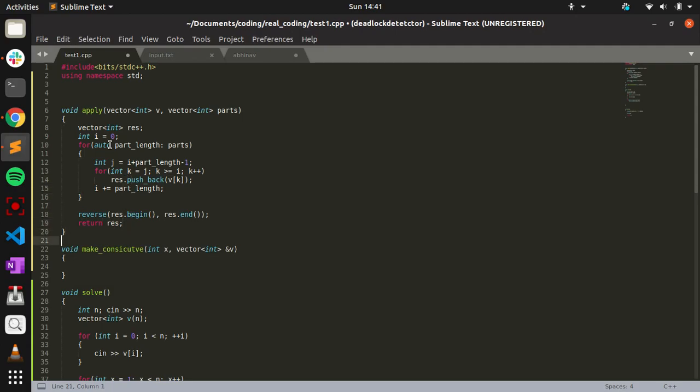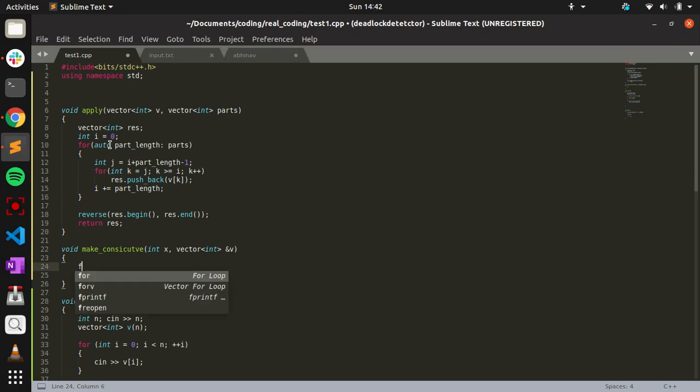First of all, I will find the positions px and px plus 1, which will be in px and px1.